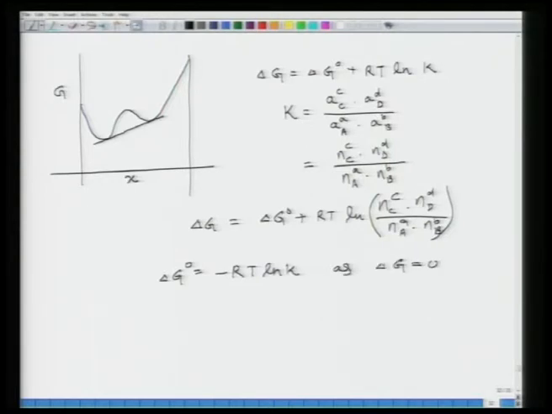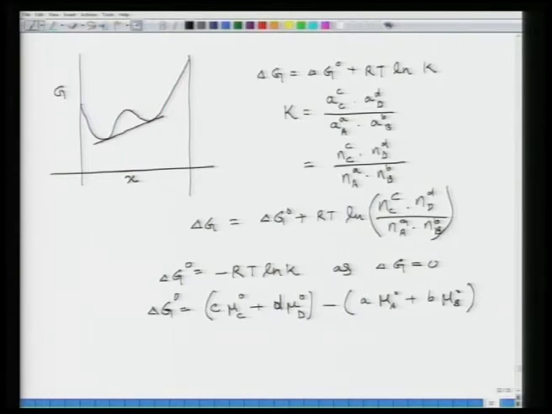delta G is equal to 0, and the delta G naught expression is basically C mu C naught plus D mu D naught minus A mu A naught plus B mu B naught, same as the free energy change for a reaction, which is the free energy change in the standard state. So basically you have written what K is.